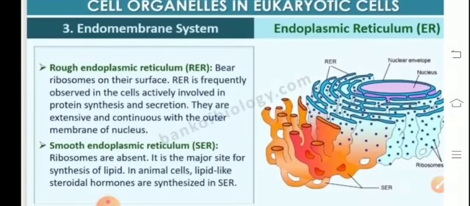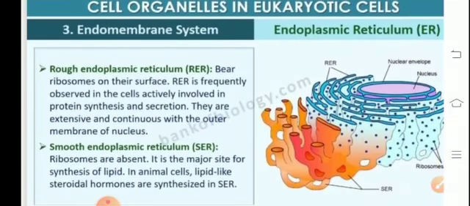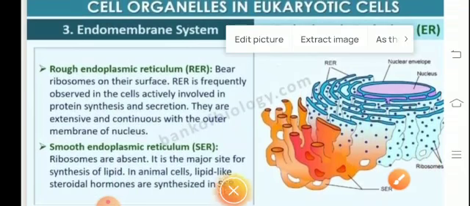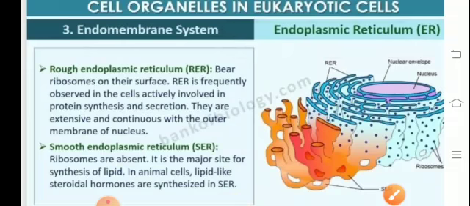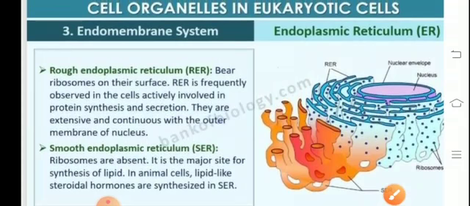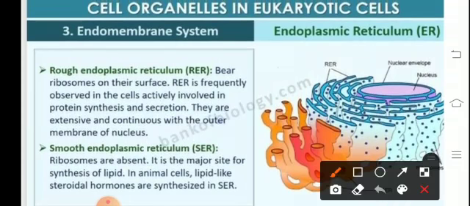Now let us discuss the two types of ER, that is the granular, rough endoplasmic reticulum, and the other one which is referred to as the smooth endoplasmic reticulum, denoted as SER. Talking about the rough endoplasmic reticulum, it is granular in appearance because it has ribosomes on its surface and it basically facilitates the function of protein synthesis. It is more stable and composed of cisternae and vesicles.